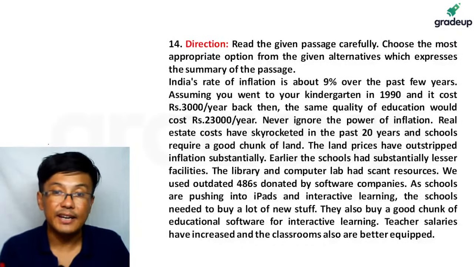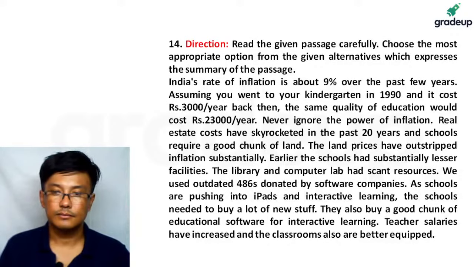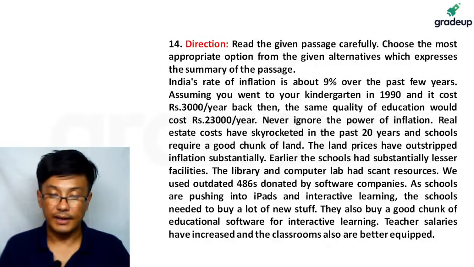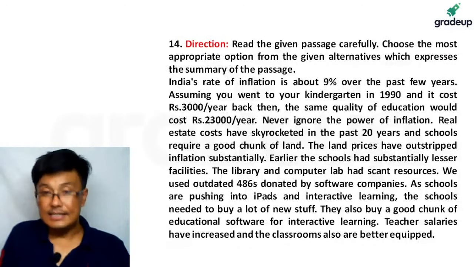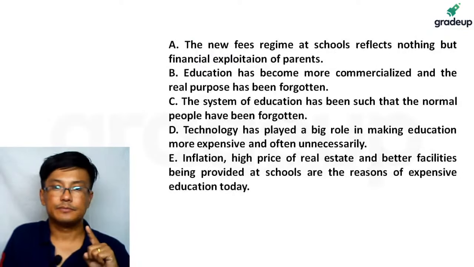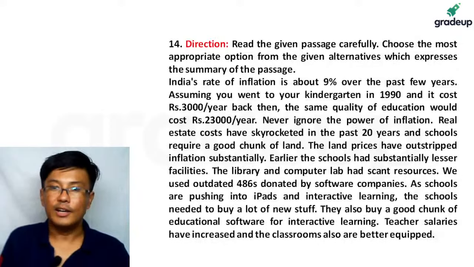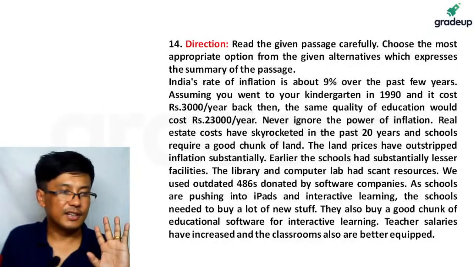So here he is explaining how schools became so costly. So what is the author doing? Everybody has read it, I hope.